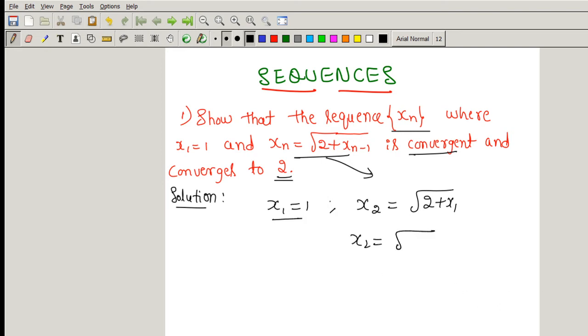So x2 is root of 2 plus 1, which is root 3, which is always greater than 1. That is, root 3 is x2 and 1 is x1. So x2 is greater than x1.